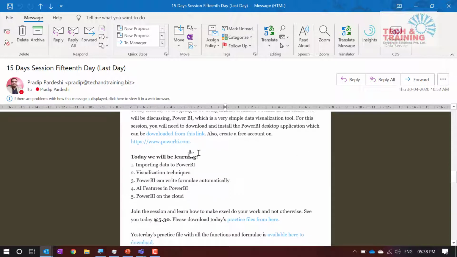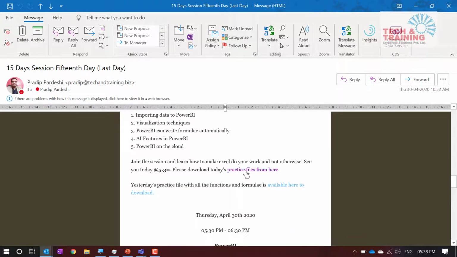I'm sure you guys have downloaded this Power BI desktop application. This application is extremely important, and let me tell you that it automatically gets updated every month. So once you go ahead and download this Power BI desktop software, then here is the link for practice files.